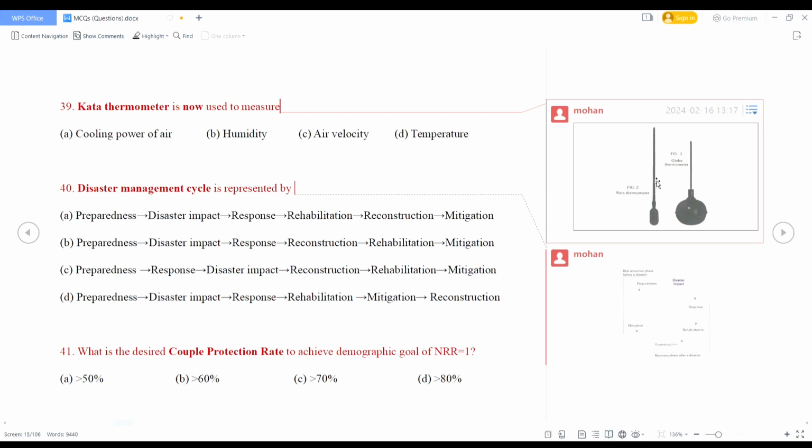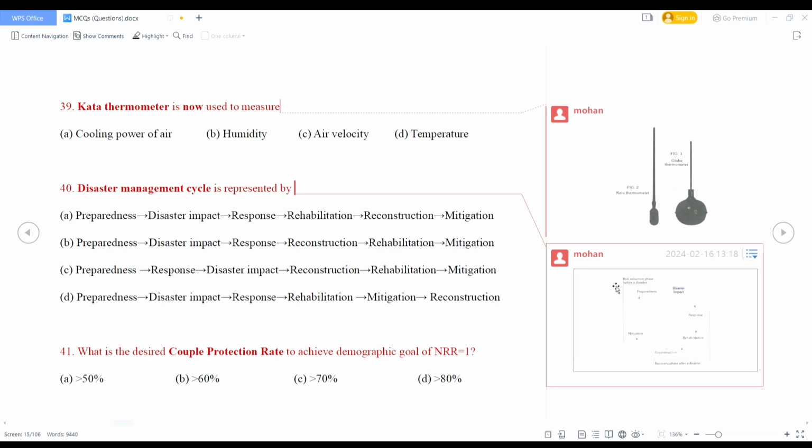This is the Kata thermometer and this is the globe thermometer and this is the disaster cycle. Disaster impact, response, rehabilitation, reconstruction, then mitigation, then preparedness, then again disaster impact. So this is the complete cycle.